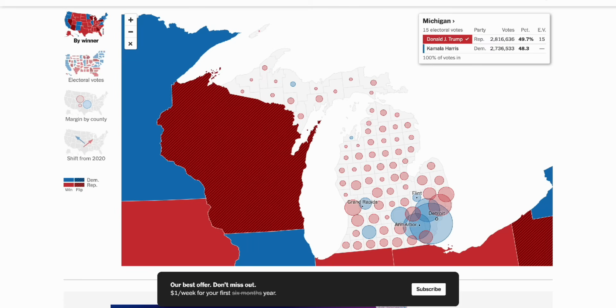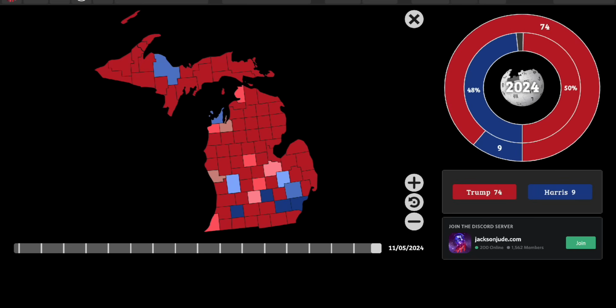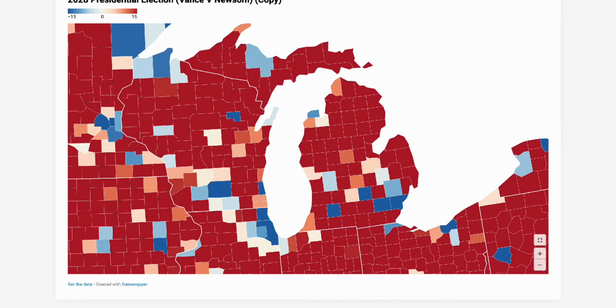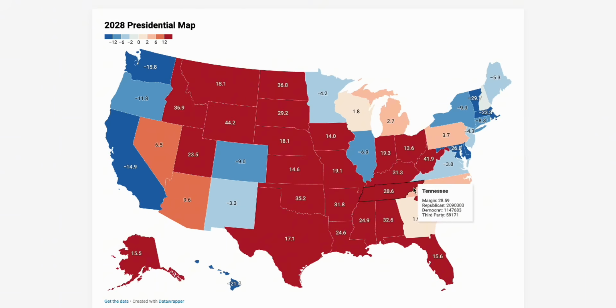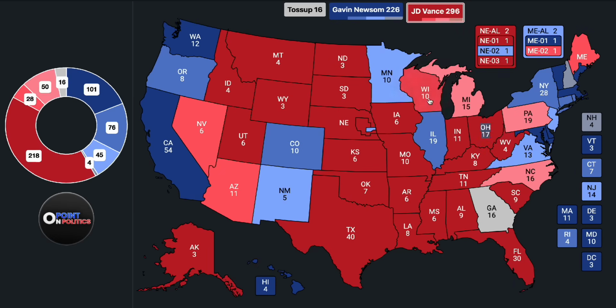Saginaw County, Trump plus 3.5. Here it's 5.1. These are horrible results for Gavin. These are terrible results for Gavin in that state. So again, that's Michigan and Pennsylvania. The final 2 states, which are 2-tilt Republican states, are Wisconsin and Georgia.